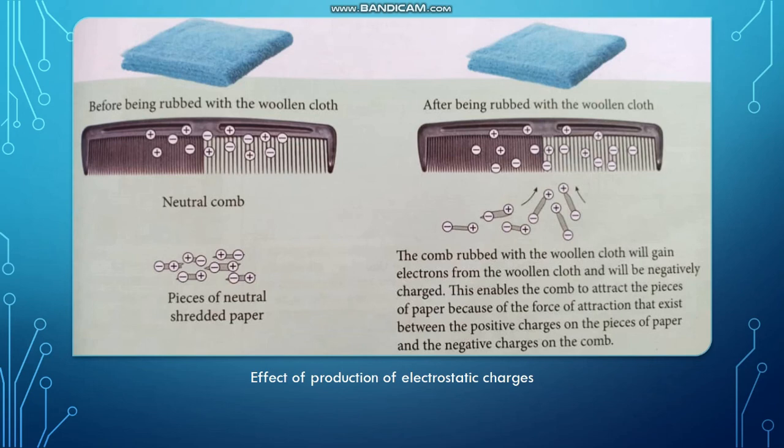So you can do it on your own at home. You take a comb and then you take a woolen cloth or a towel and rub between these two. After you rub the comb and the cloth or towel, you can see that the comb is able to attract a piece of paper. This is because, as I mentioned earlier, when the charges are different, they will attract each other.